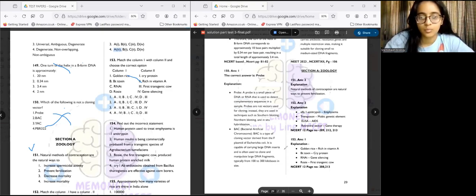Botulinum toxin comes under what? It is a cry protein, so it's B1. Now we have two options that are matching, A2 and B1, the first and second option. Then there's RNA interference, which helps in gene silencing. And Rosie is the first transgenic cow. So the answer for this is option number 1.